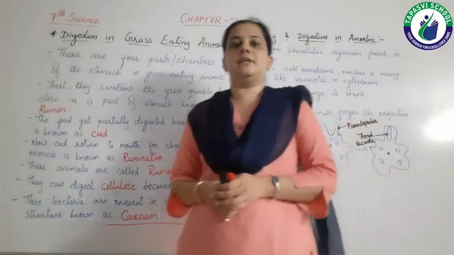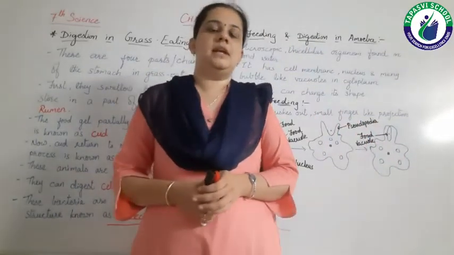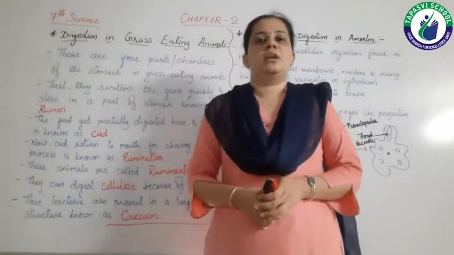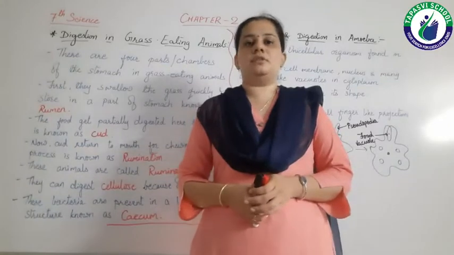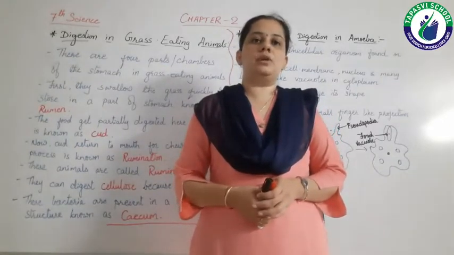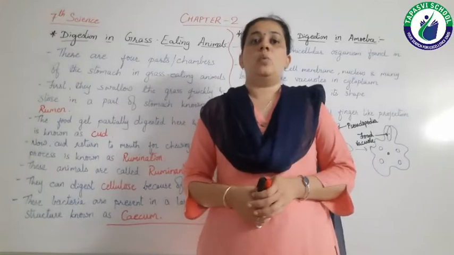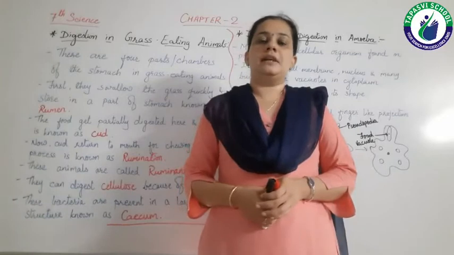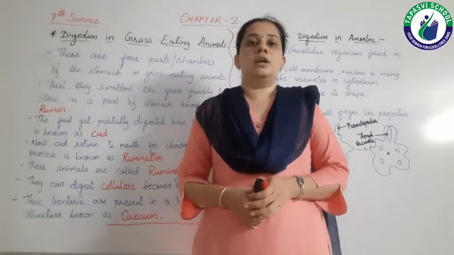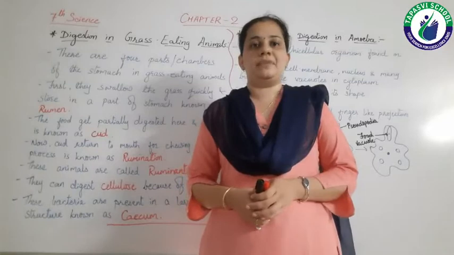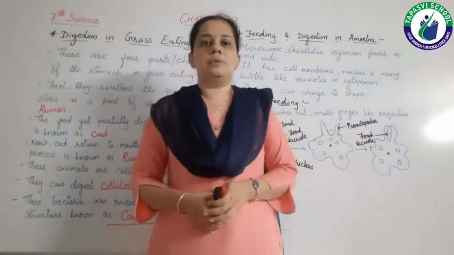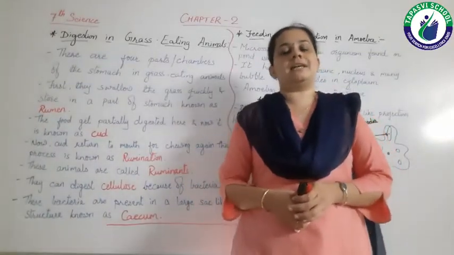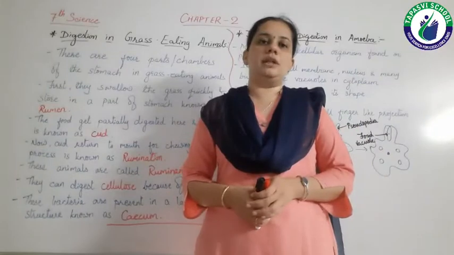Here we are studying chapter number 2, that is nutrition in animals. In the previous lectures we have discussed what is nutrition and what are the various methods of nutrition. Then in the last lecture we studied about the human digestive system. Let's recall it. The human digestive system is known as the alimentary canal, which starts from the mouth or buccal cavity